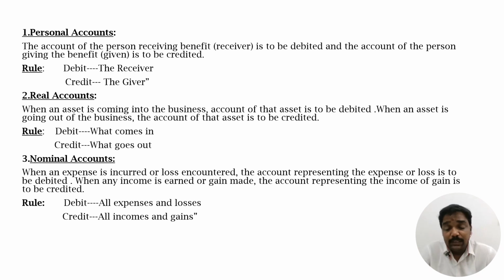The first rule is personal account: debit the receiver, credit the giver. Who is benefiting should be the receiver. Who is receiving is debited. Who is giving is to be credited. That is, debit the receiver, credit the giver. Real account is concentrated on asset classification and liability classification: debit what comes in, credit what goes out. And the final one is nominal account, from the expenditure point of view and income point of view. We are discussing here: debit all expenses and losses, credit all incomes and gains.